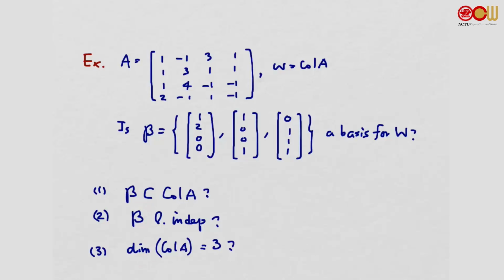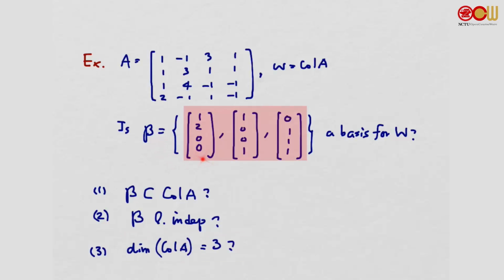The answers to all these 3 questions are yes. First of all, beta is a subset of the column space of A. Second, beta is linearly independent, or beta is a generating set for W. Third, the number of vectors in beta is the same as the dimension of the column space of A.